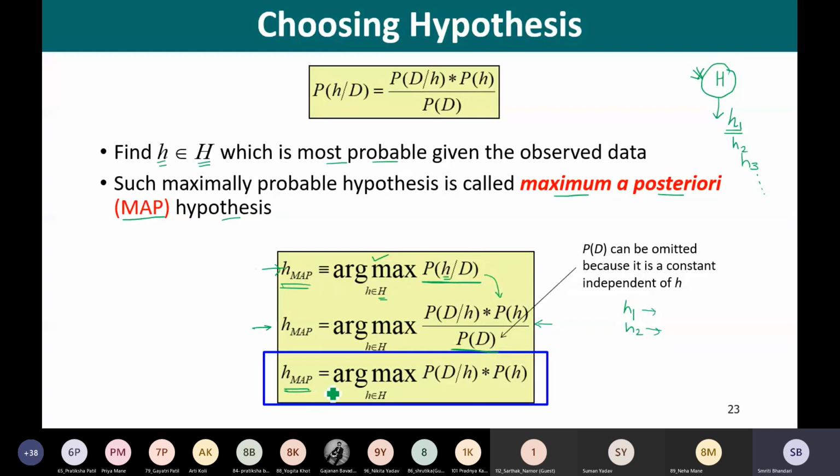So h MAP is computed as argmax h belongs to capital H, probability of D given h into probability of h. No need to consider probability of D because it remains constant throughout. I hope you have understood. Yes, ma'am. Fine. So may I proceed now?